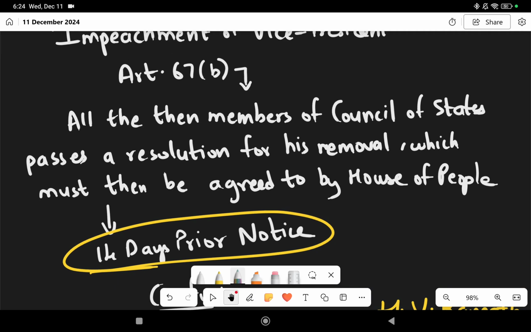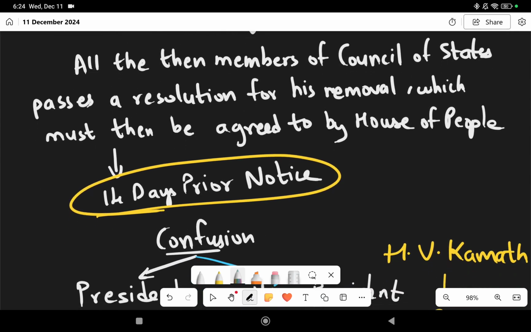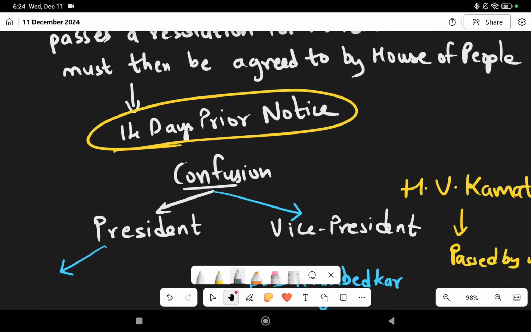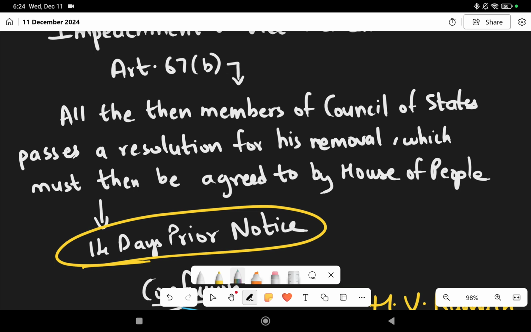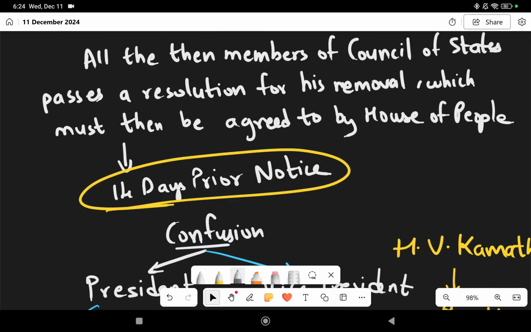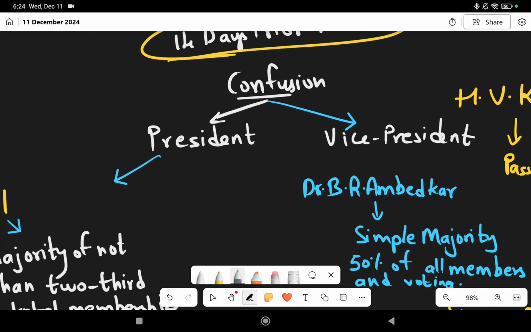Now, in order to remove the vice president, we need to give 14 days prior notice. After this 14 days prior notice, then there will be an agreement in Rajya Sabha. The Rajya Sabha MPs will pass a resolution and Lok Sabha should agree. So now here there is a confusion. So now let us try to understand what is the confusion.